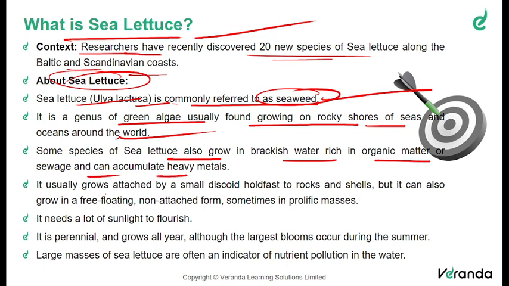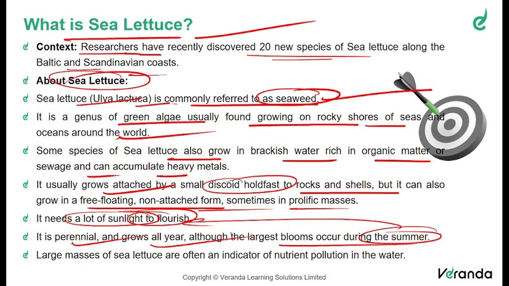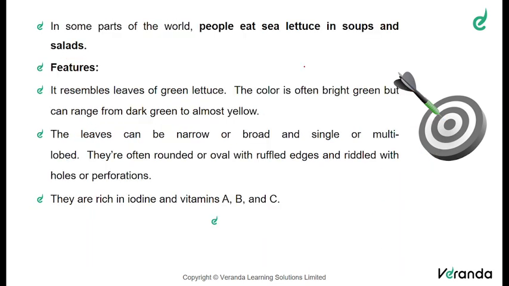If you see where they grow, it usually grows attached by a small discoid holdfast to rocks and shells. But at the same time, it can also grow in a free-floating, non-attached form, sometimes in prolific masses, and it needs a lot of sunlight to flourish. It's perennial and grows all throughout the year, although the largest blooms occur during the summer, because they need a lot of sunlight to flourish. Large masses of sea lettuce are often an indicator of nutrient pollution in the water. In some parts of the world, people eat sea lettuce in soups as well as in different salads. What are the features associated?